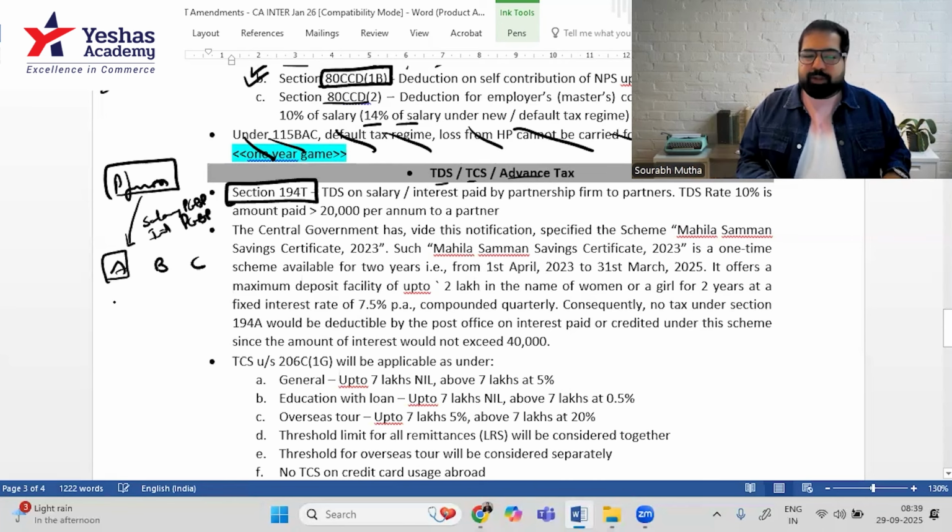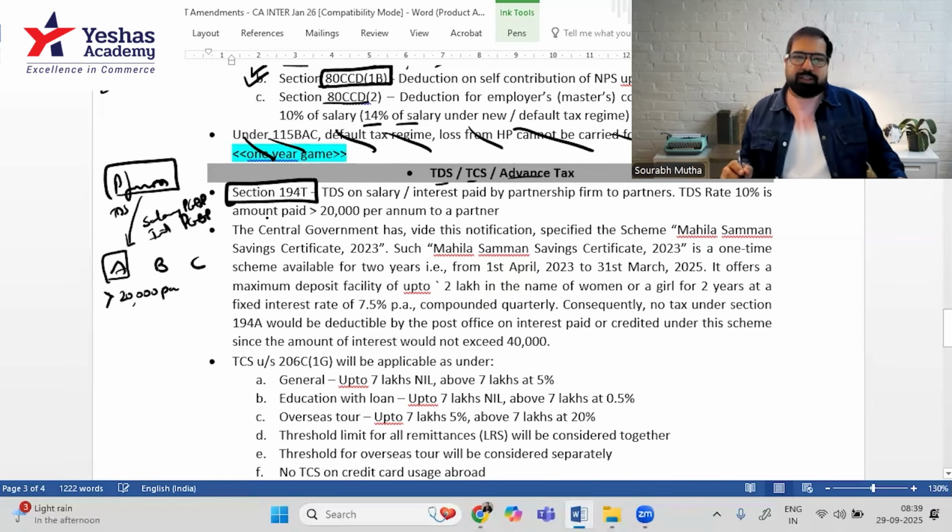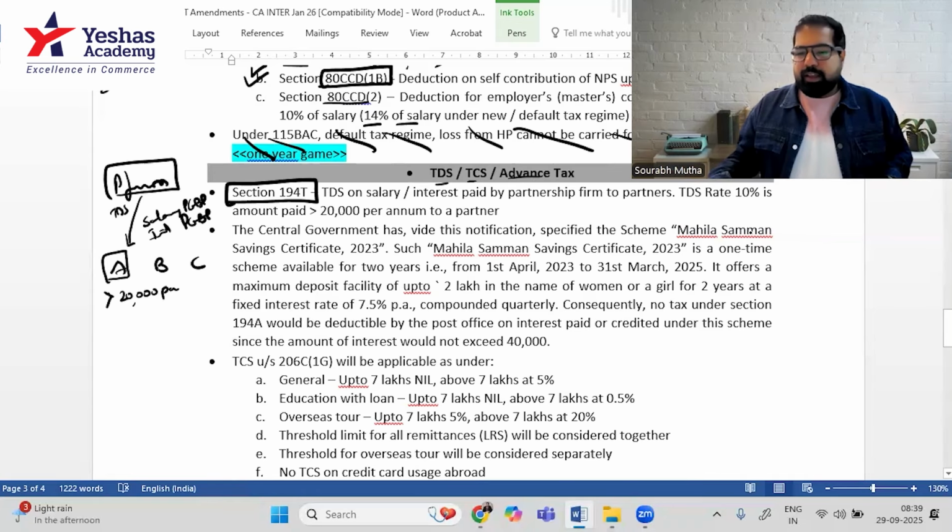Now, when A gets this money, he will be taxed on it under PGBP. So the government says that if this amount received by a partner is more than 20,000 per annum, then the partnership firm will have to deduct TDS under section 194T, T for trust, because a partnership firm is obviously based on trust.